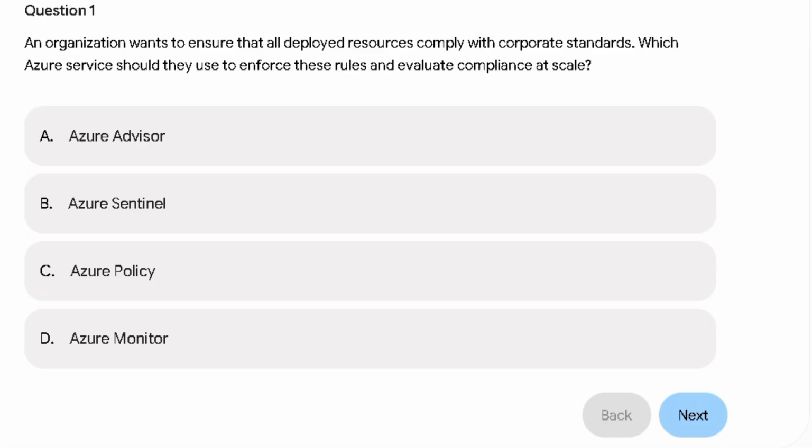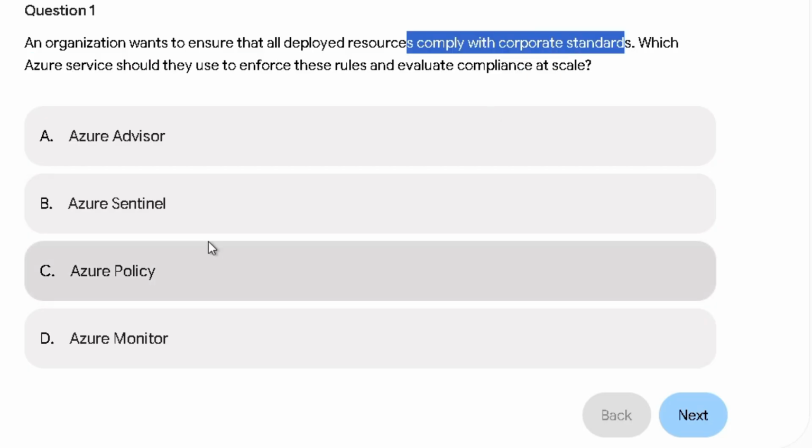Which Azure service should they use to enforce these rules and evaluate compliance at scale? Azure Advisor is an advisor that will help me manage the cost of my services, so I can completely delete it. Azure Sentinel is something that goes beyond the AZ-900, so don't worry about this. Azure Policy is what's going to help me comply with company standards. So, comply with company standards.